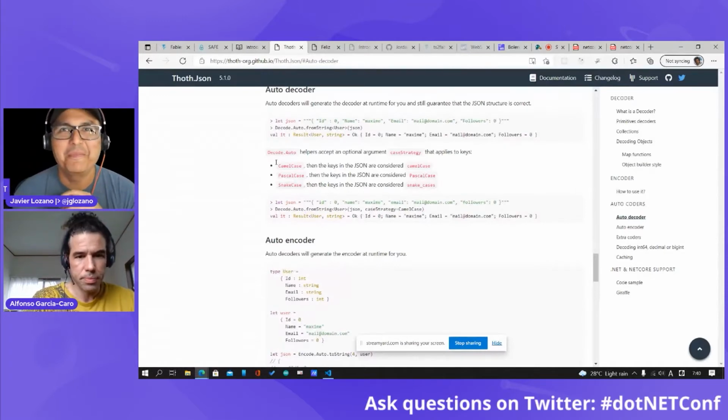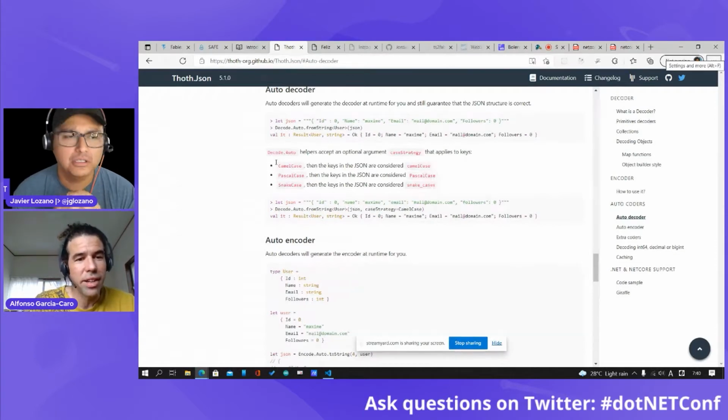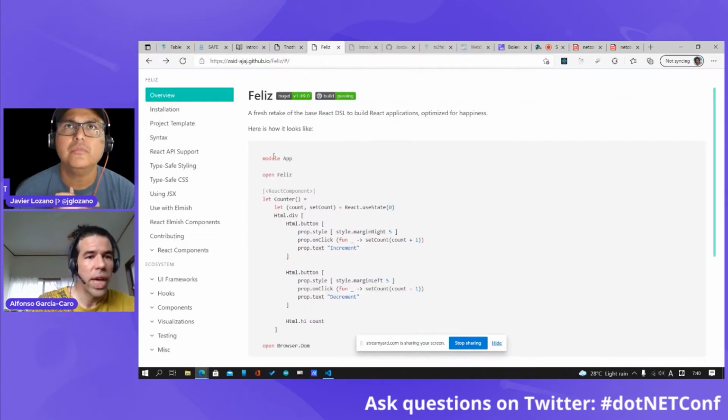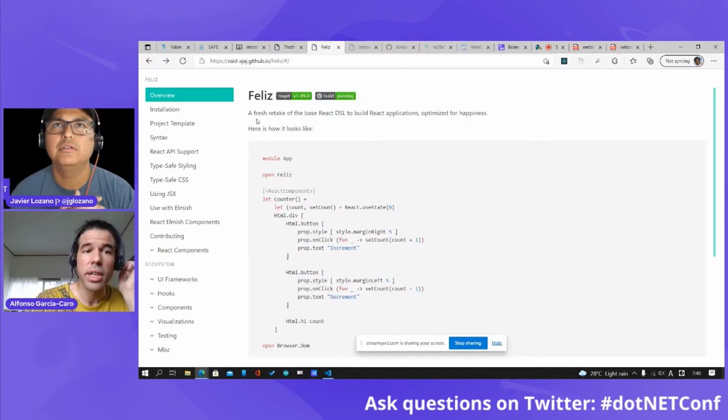Right. And the next thing is that, actually quite surprisingly, because I guess that Don and other F# designers weren't thinking about it at the beginning, it happens that F# is a really good language to declare UIs in the same way as React does, for example. And we have a very good example here in Feliz.